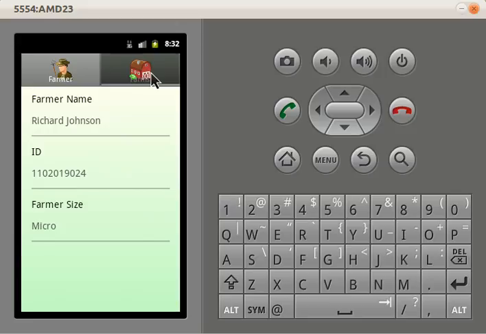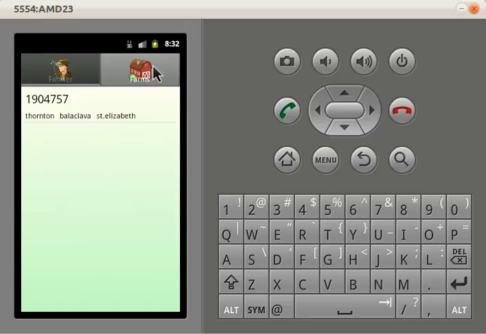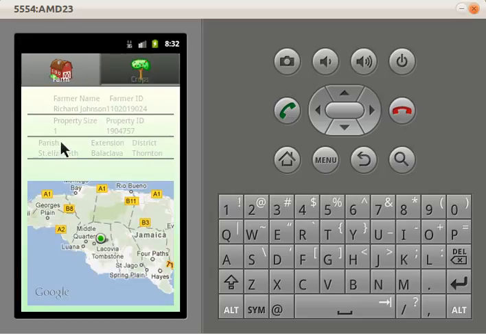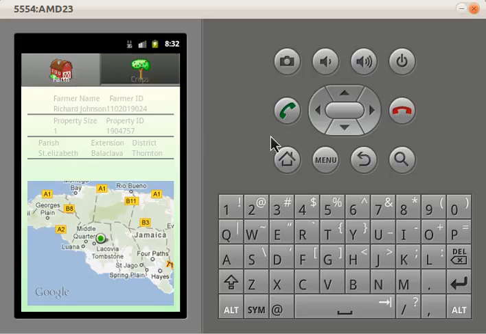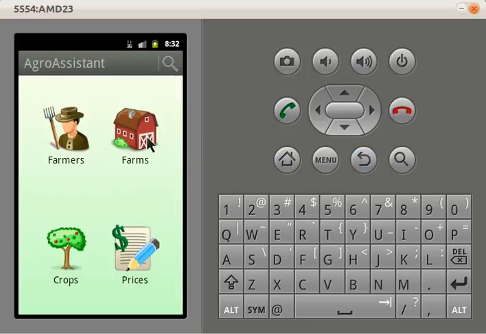So we'll pull up Richard Johnson's record here. We can see his name, his farm ID, the size in administrative terms, and also the number of farms that he has registered. In this case, he has one farm. We can see it's in St. Elizabeth. Now we've clicked and it pulls up more specifics about that farm, and also the crops that are found on that farm. So this is the information Richard Johnson currently has in the database.